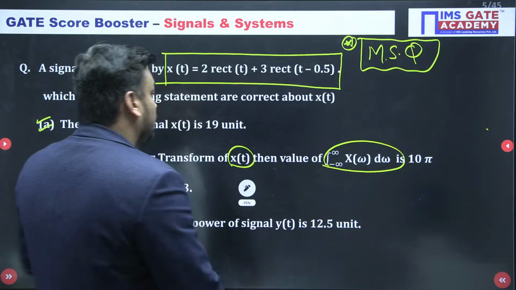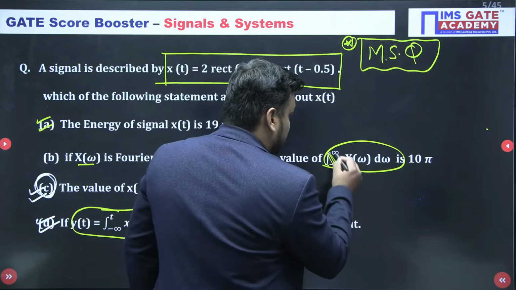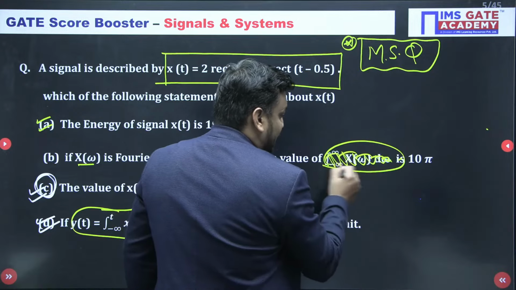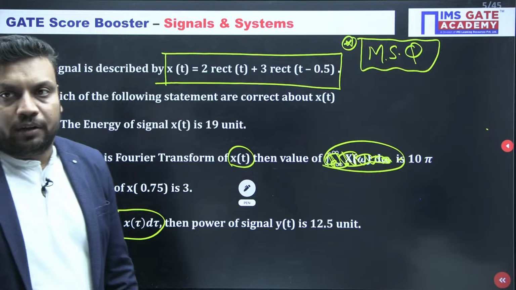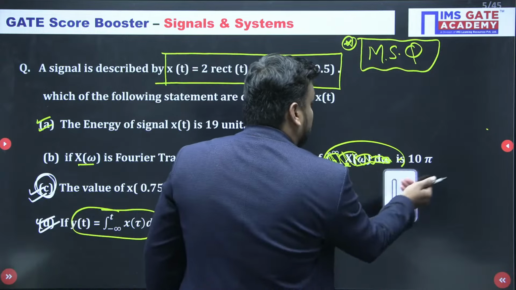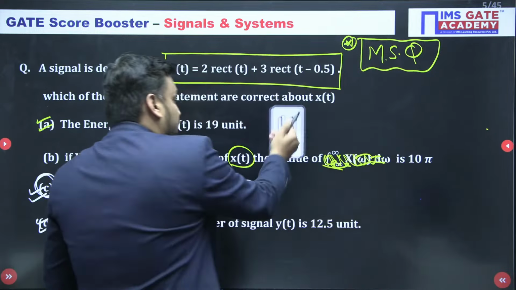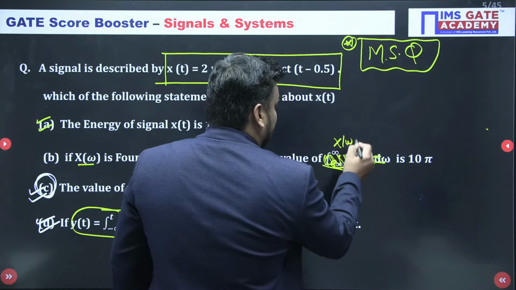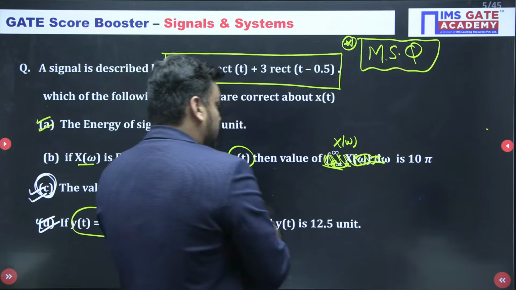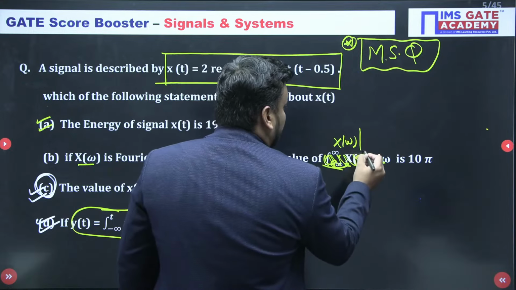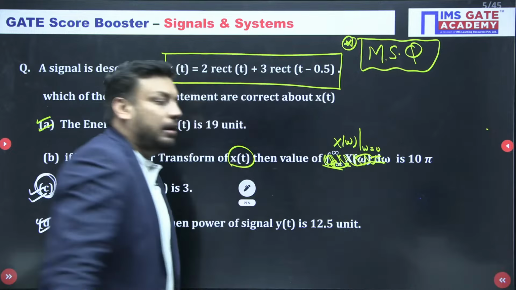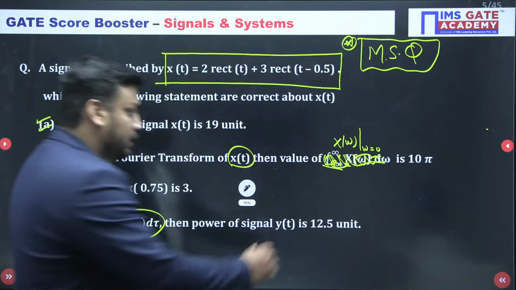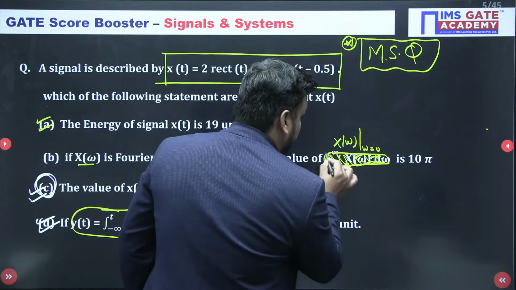Yes. Chali. Now student, I am just doing a modification in the question. Why here can we not say exactly that it is 10 pi? Because discontinuity occurs. Wherever a discontinuity occurs, approximate analysis applies, and in GATE we are looking for the exact answer. So let me take the question as X(omega). If X(omega) is the Fourier transform of x(t), then find the value of X(omega) at omega equal to 0. Find it, Nutan. I am just doing a modification here.